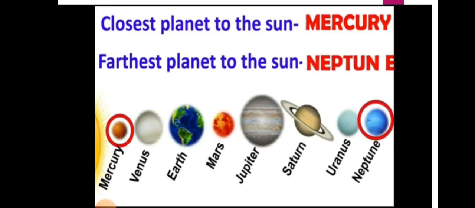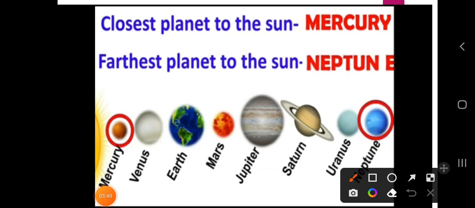Here are some facts you must know. Which is the closest planet to the sun? The first one, Mercury.